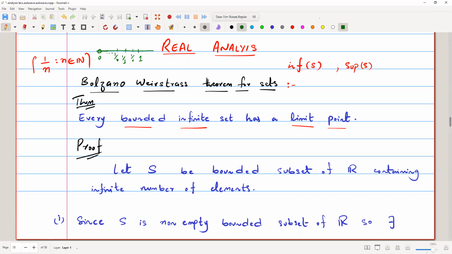So this set is bounded between 0 and 1. So this set is bounded, its supremum exists and its infimum also exists. That's the definition of bounded.